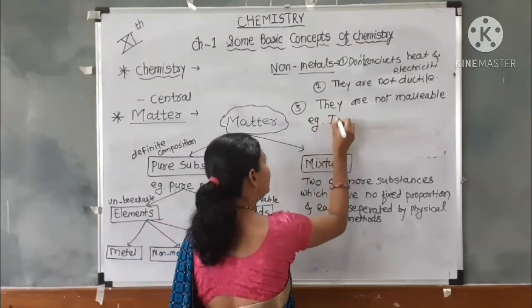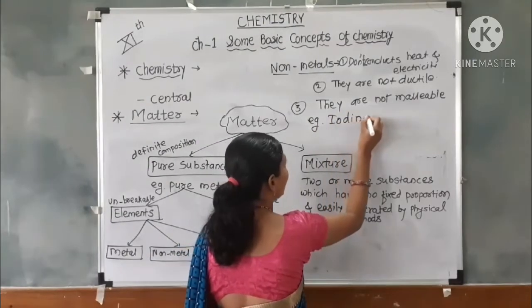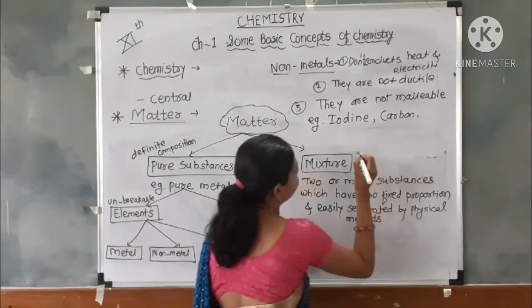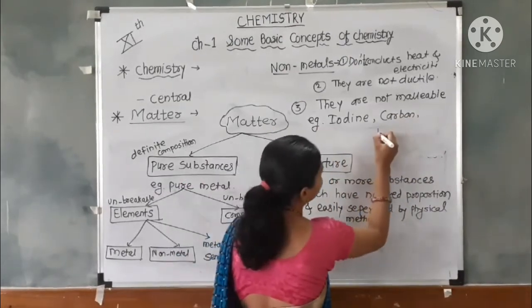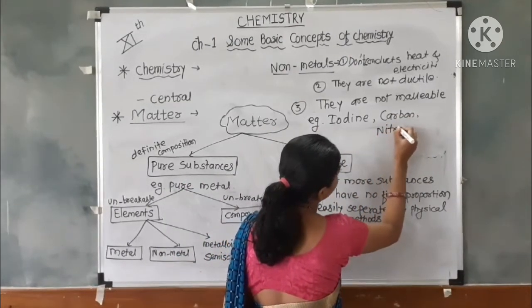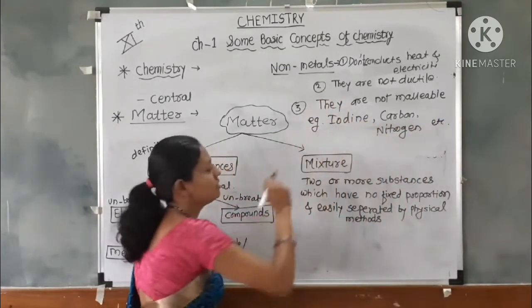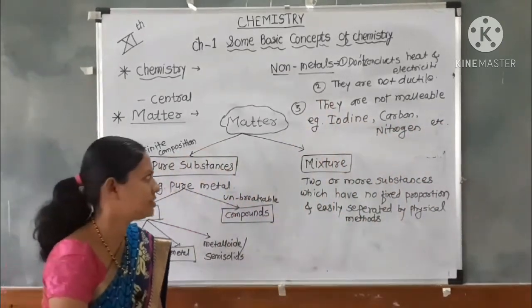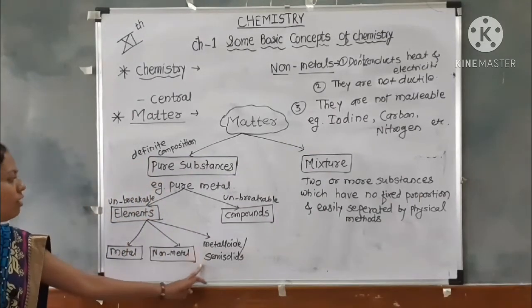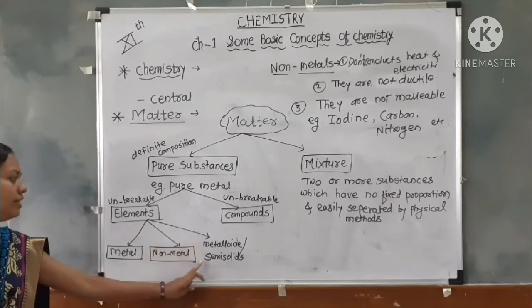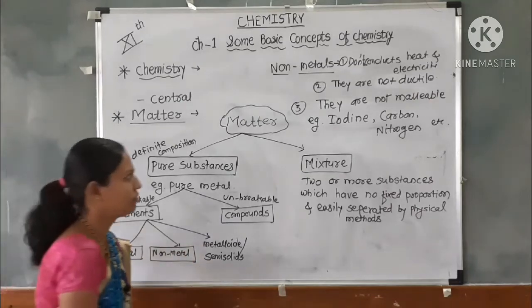Examples are iodine, carbon, which is also a non-metal, and then nitrogen. Nitrogen is also an example of non-metals. These are the non-metals. Next we have to see the last classification of elements, that is metalloids.